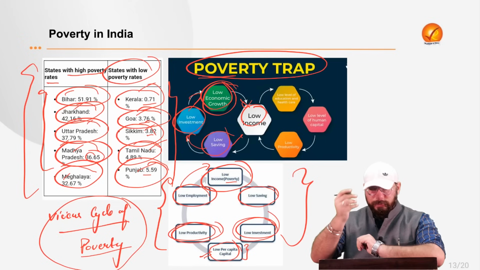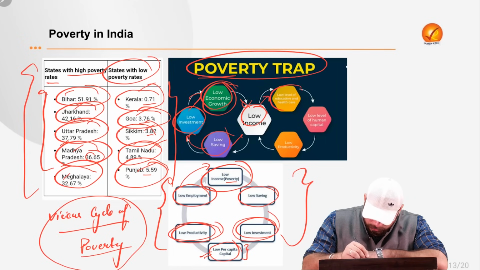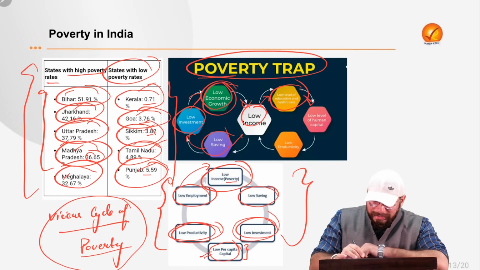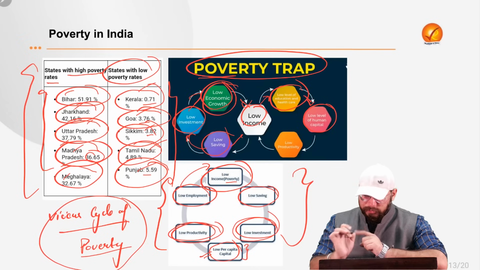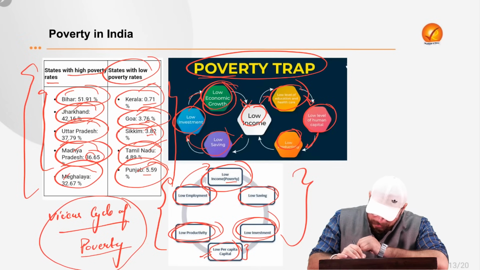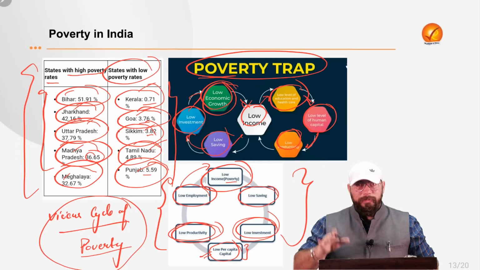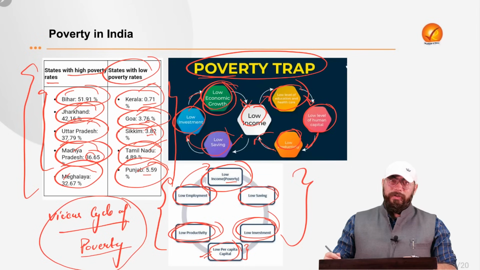Poverty trap. Now let us see one more trap. That is, there is low income. Because of lower income, there will be a lower level of education and healthcare in the country. Education and healthcare will be low. Because of that, there will be a lack of human capital development in the country. And if human capital is not developed in the country, there will be lower productivity. Because of lower productivity, there will be no jobs. Because of that, ultimately, again, the income would be lower.